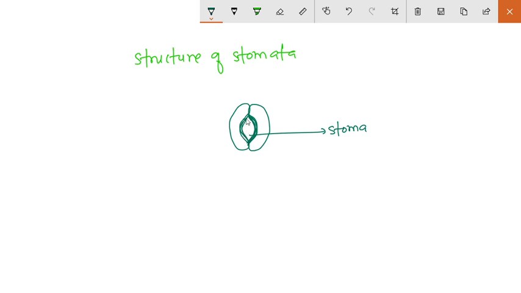They have the nucleus, the chloroplast as well as the cytoplasm, and there is a central large vacuole in them.